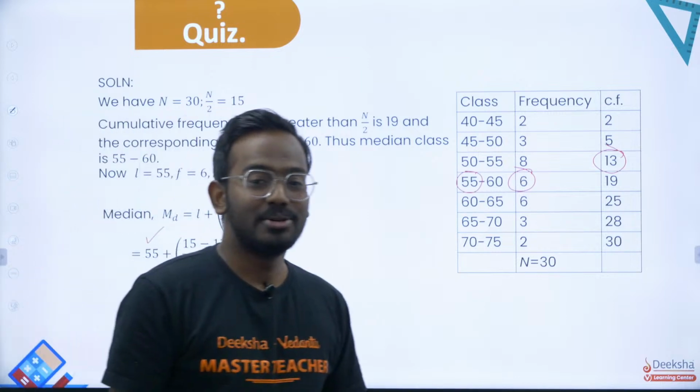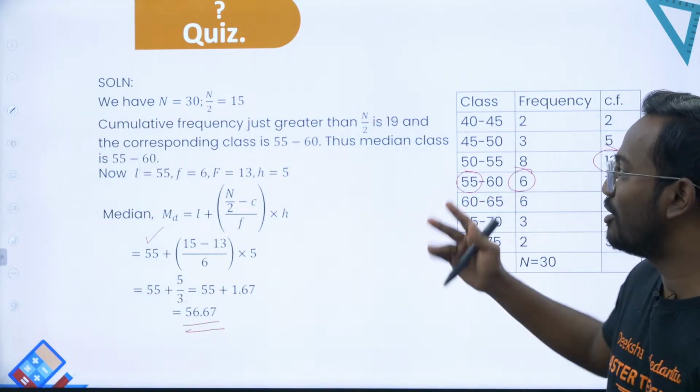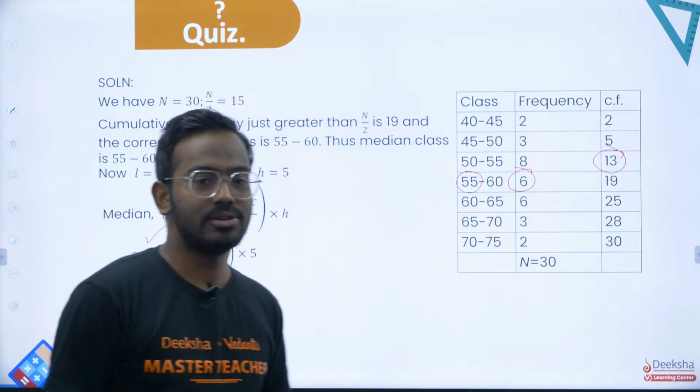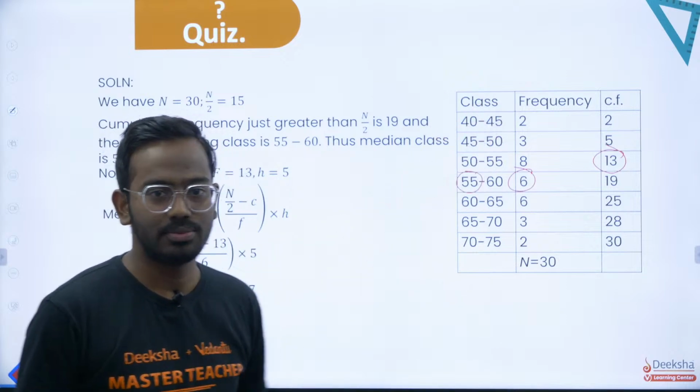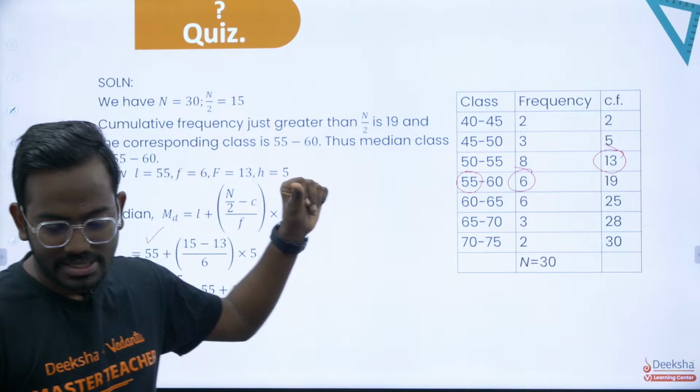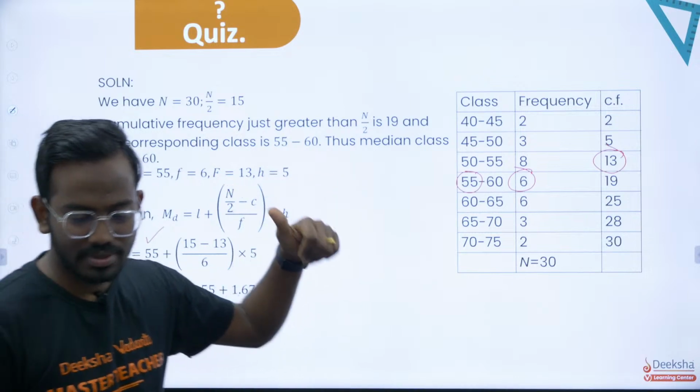So this is how you can get the median of the grouped data, or you can also take it as a continuous frequency distribution. For a continuous frequency distribution, this is how you can get the median. Hope this is clear. Give me a thumbs up if this is clear.